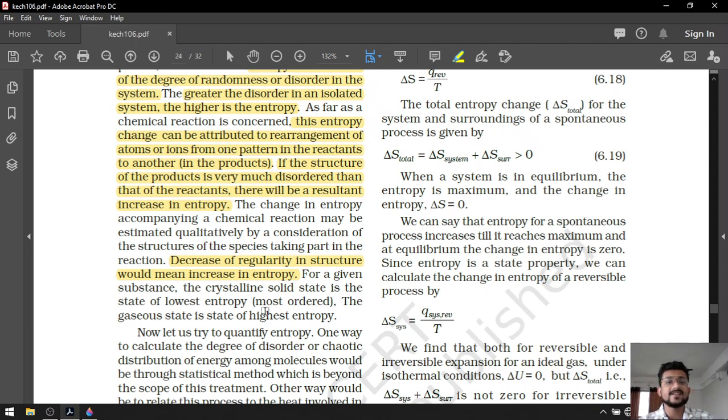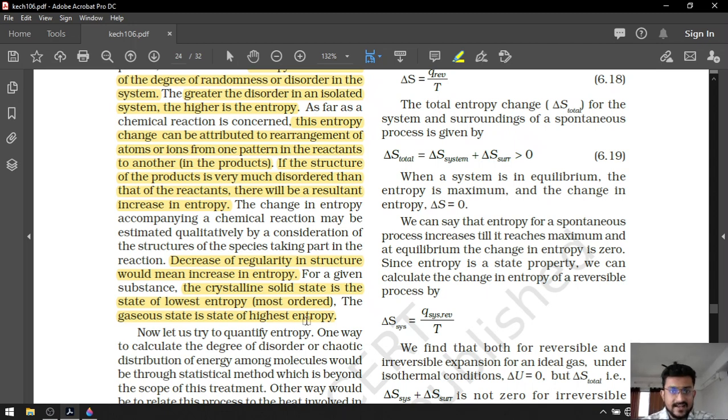Any crystallized solid is a classic example of a perfectly regular shape or arrangement. That's why the crystalline solid state has the lowest entropy, in the sense of most ordered and most regular, whereas a gaseous compound will be the most random because it has the highest entropy.